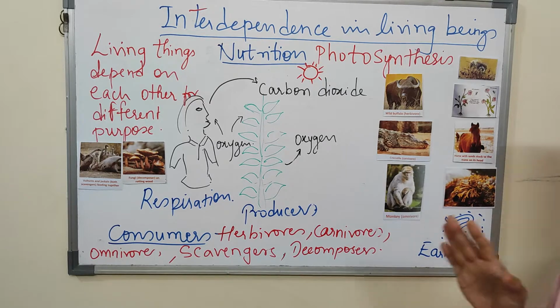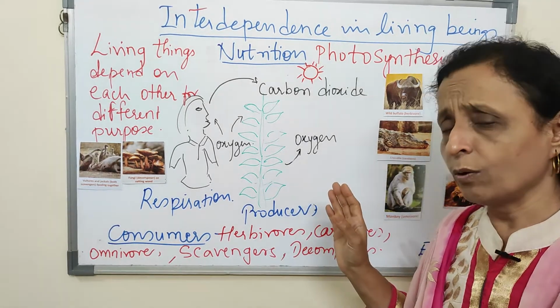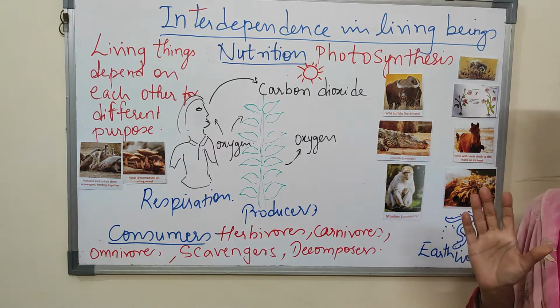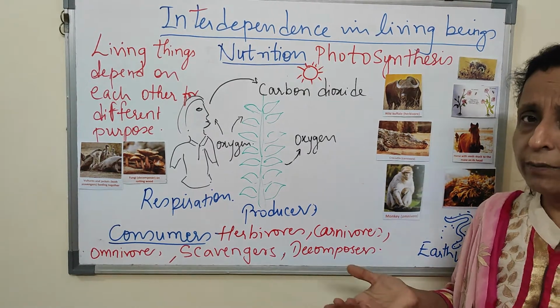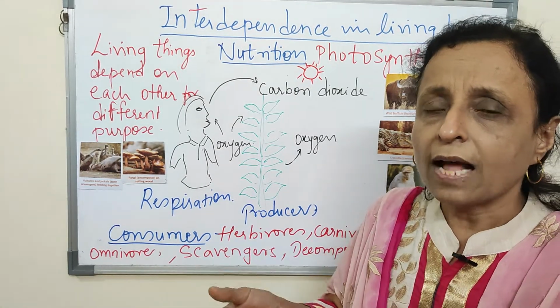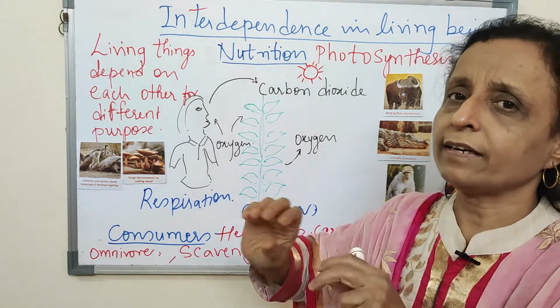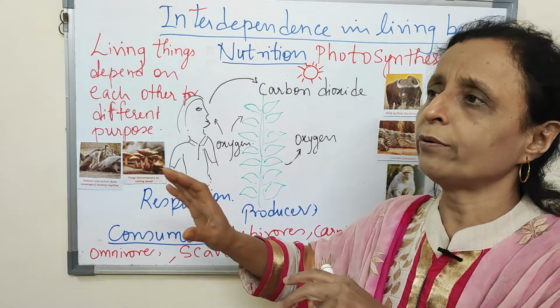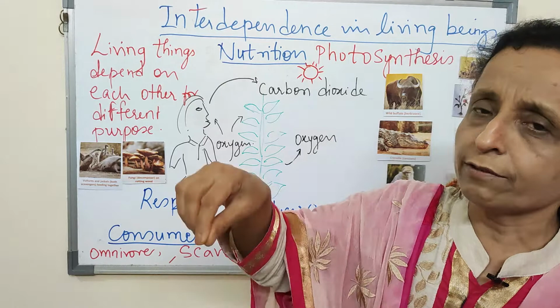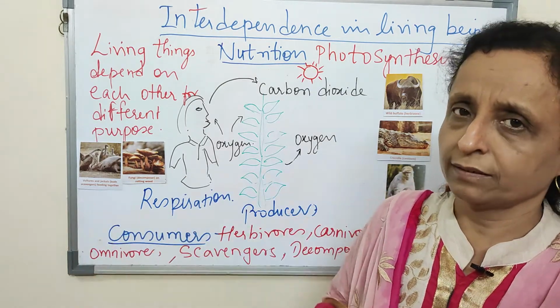Have you heard about the earthworm? You must have studied this in lower class. Earthworms are known as the friend of farmers. Why are they known as friend of farmers? Because they will grow in the soil and eat up the soil, and their excreted cast will have more nutritive value, and they'll make the soil porous so that it is easy for the farmers to sow the seed.